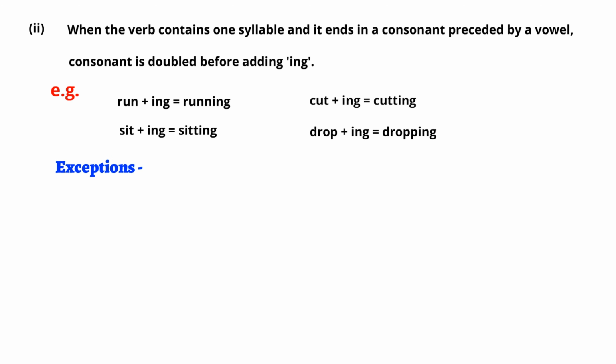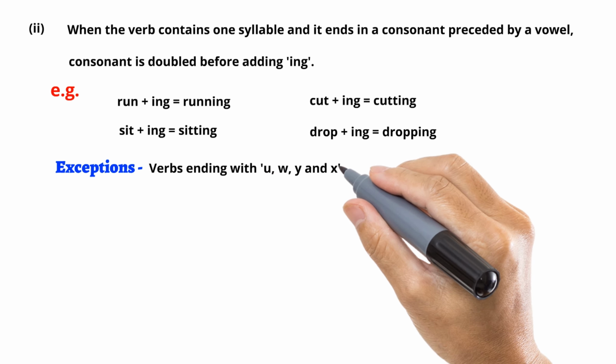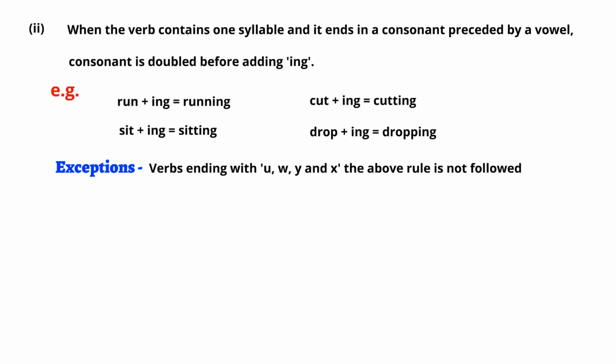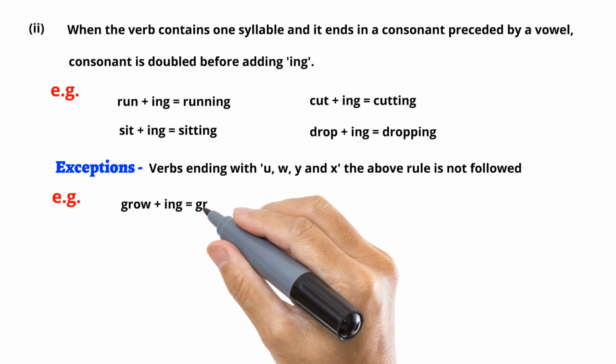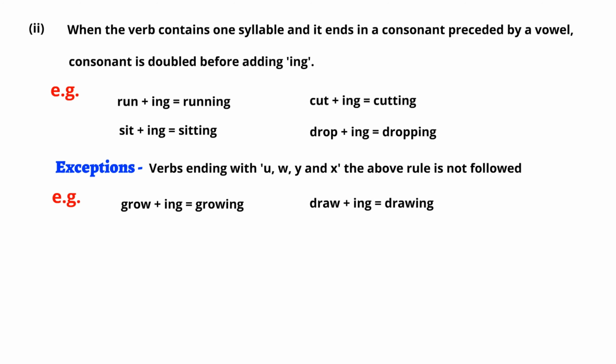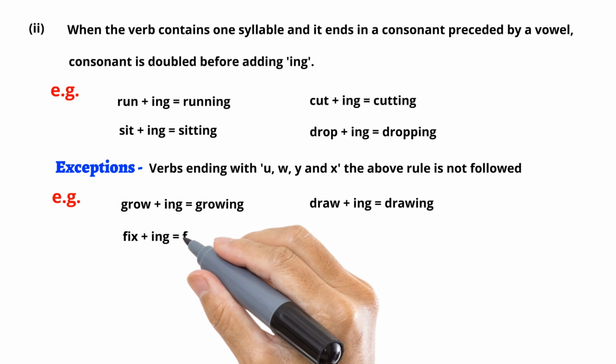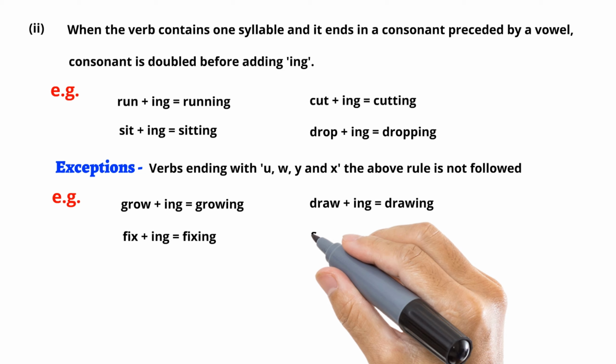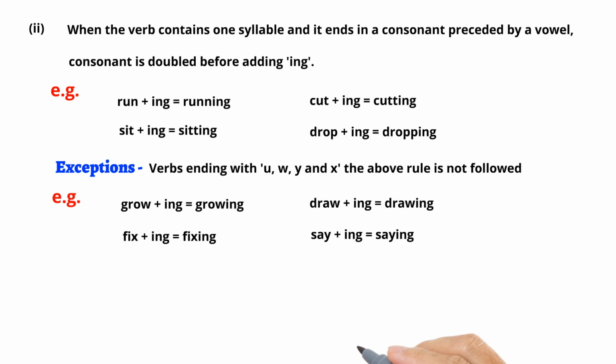Exceptions. For verbs ending with u, w, y, and x, the above rule is not followed. Grow plus ing equals growing. Draw plus ing equals drawing. Fix plus ing equals fixing. Say plus ing equals saying.